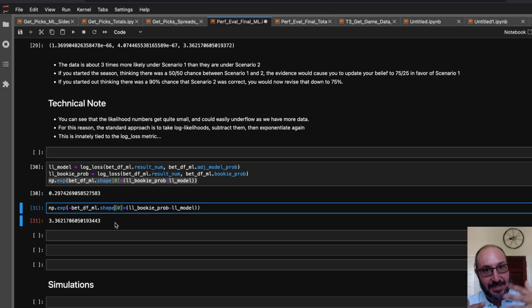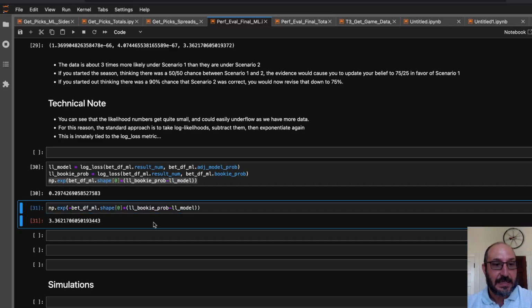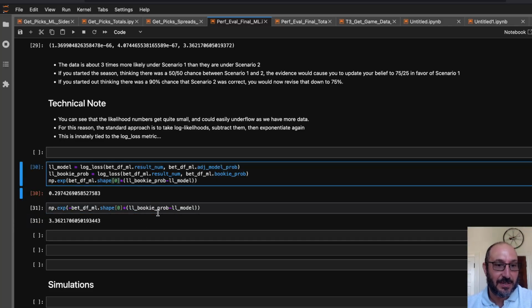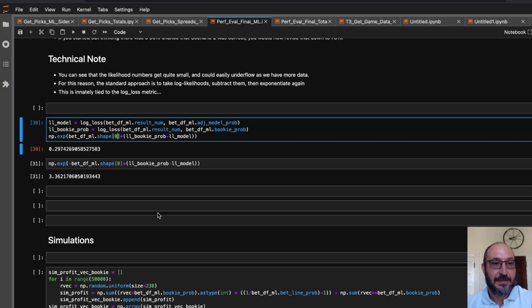If you find enough different ways to divide it, you could always find a way that your model did well on this subset. So you have to be honest with yourself about whether that is real or not.